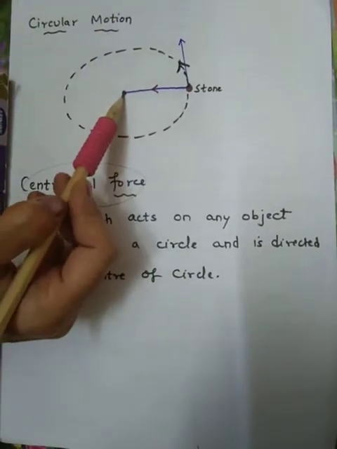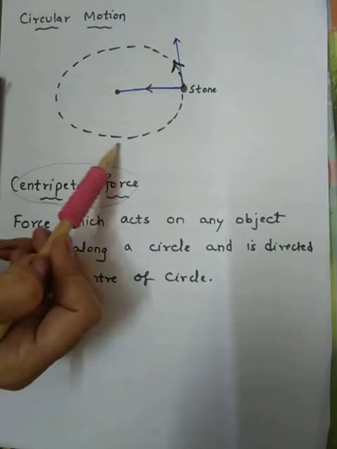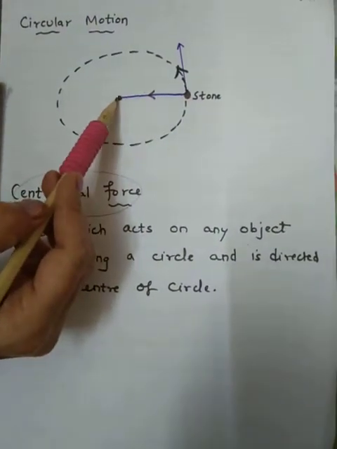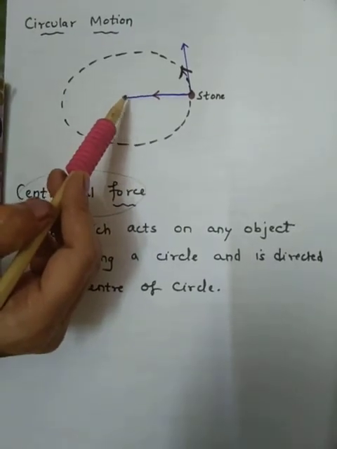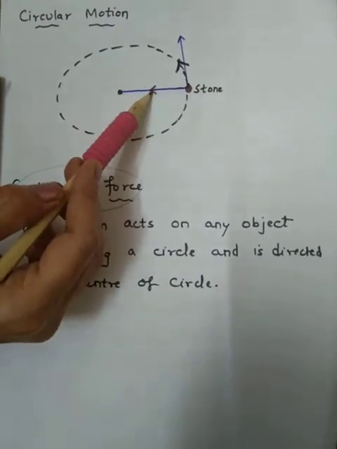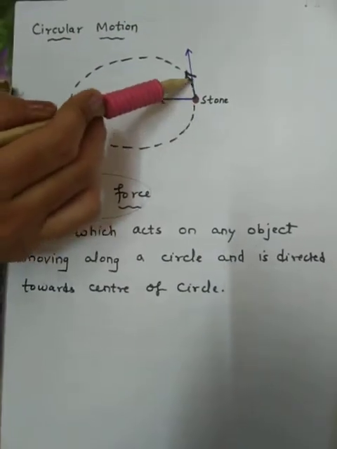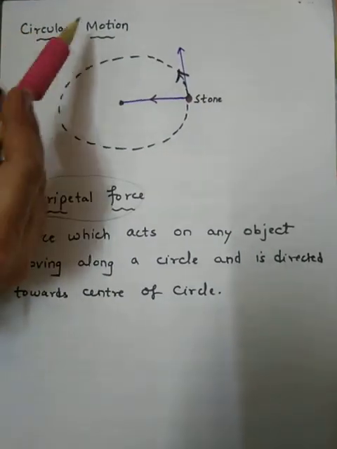So long as I am holding this stone with the help of the string, it will go on moving along the circular path and it will be attracted towards me, that is, towards the center of the circle. As soon as I release this string, the stone will fly off along a straight line, that is, along the tangent. This is the tangent.